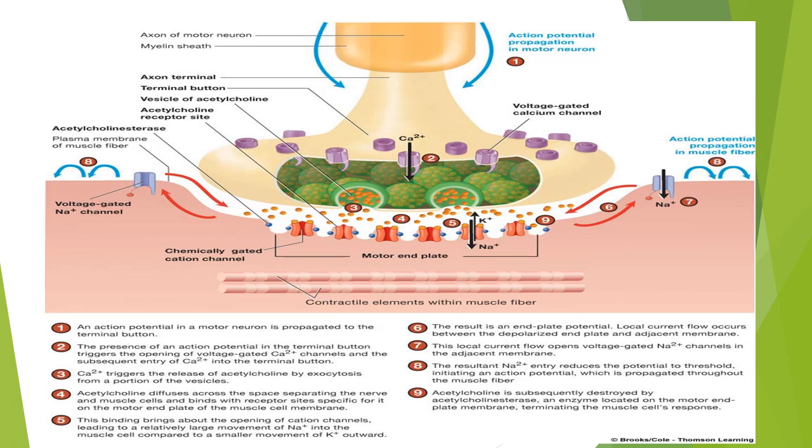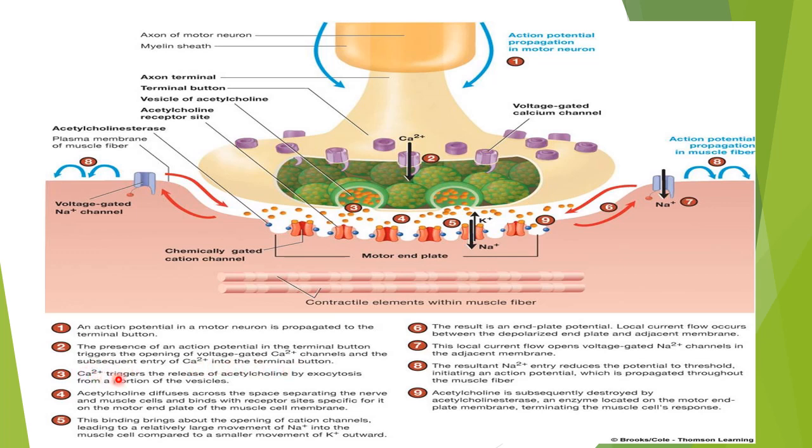Now this is the diagram showing how the muscle contracts with the help of acetylcholine. I hope you fully understand the concept of how an action potential travels, how it is generated, and how skeletal muscle contraction occurs, because this concept is taught in physiology in first and second year. Actually, an action potential in a motor neuron is propagated to the terminal button. The presence of an action potential in the terminal button triggers the opening of voltage-gated calcium channels and subsequent entry of calcium into the terminal button.